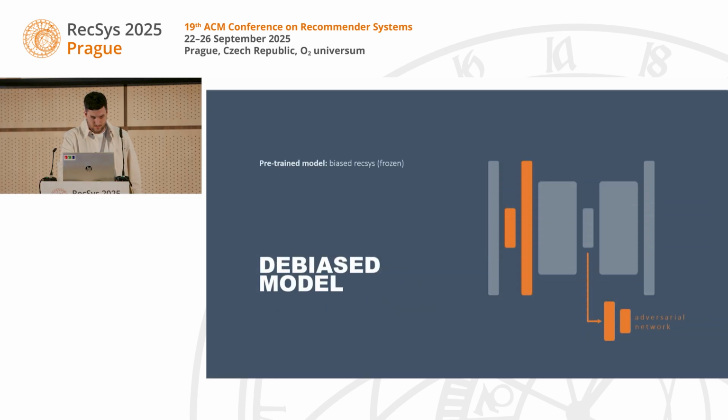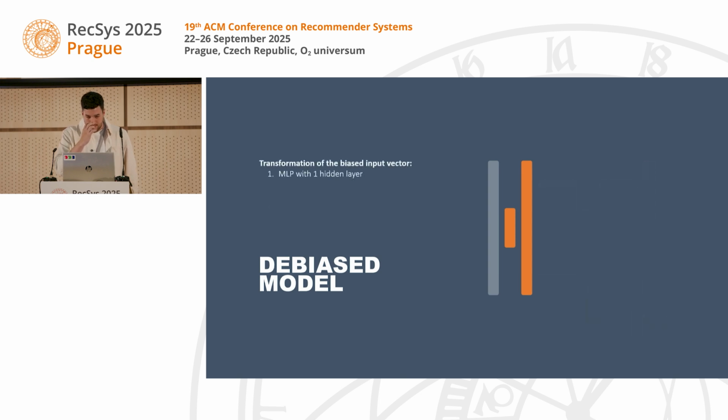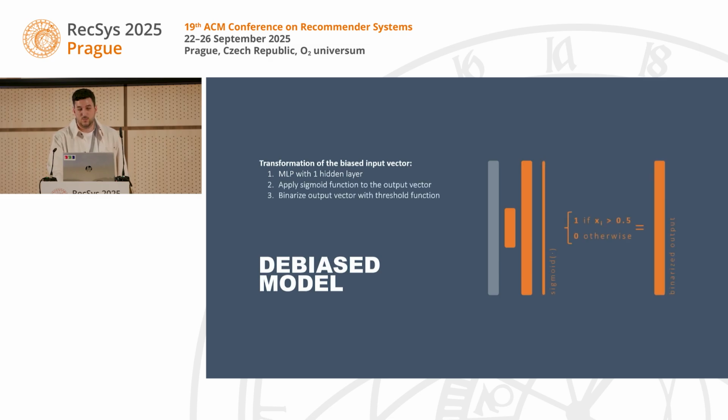So now to our model. As mentioned, we are applying this to a pre-trained recommender system, which means that we are freezing all of the weights of our recommender model and only update the weights for our input transformation network and for the adversarial network during training. But how does this input transformation look like? Essentially, we are using a simple multi-layer perceptron with only one hidden layer, which basically compresses the input space to a lower dimensional space and then projects it again to the original input space. Then we apply the sigmoid function, and then we binarize the output vector with a threshold function in order to achieve a binarized output vector, which resembles user-item interactions once again.